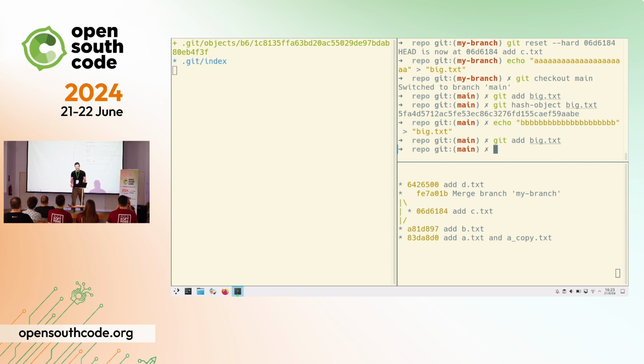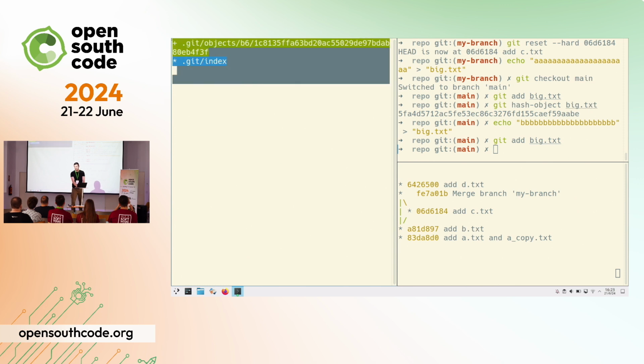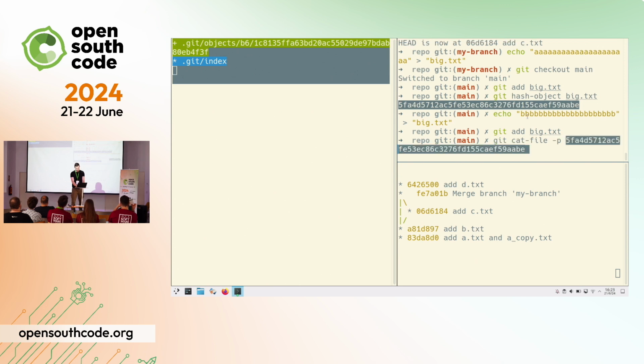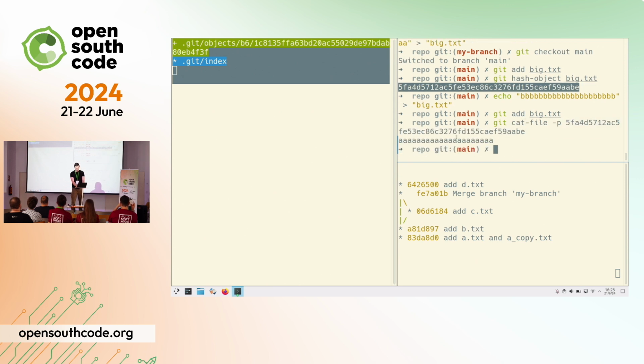Because a year ago, I would panic just thinking that I had deleted the only file that I had added, and I should have committed, and I have lost all my work. But I see that no file got deleted here. And that's because if the contents change, the hash needs to change. And we don't delete objects by default. So I can just use git cat-file and use the previous hash. And we can see here that the contents were saved.